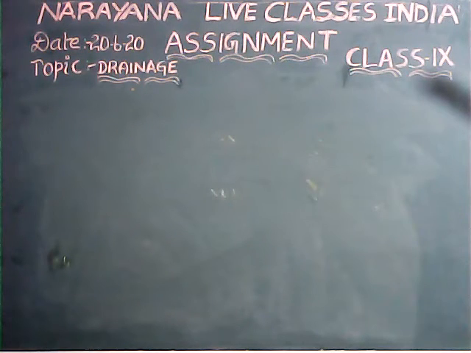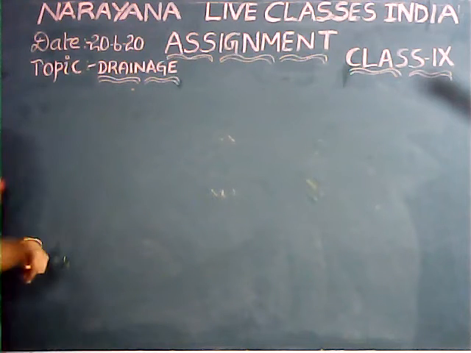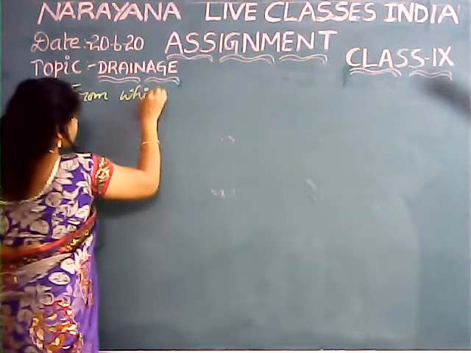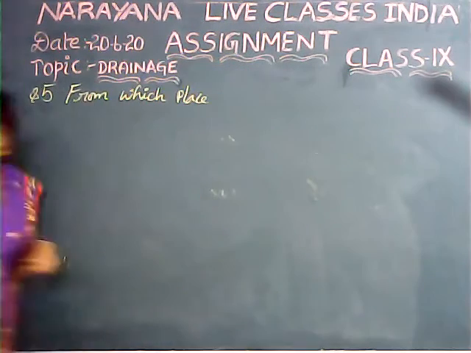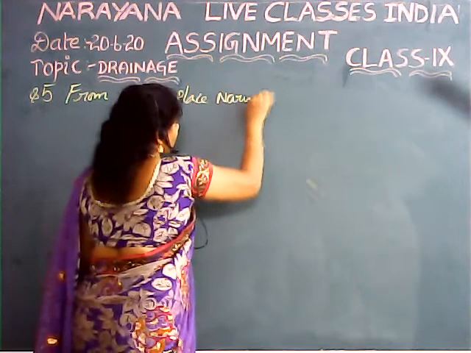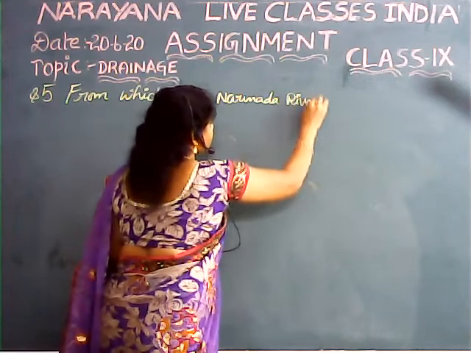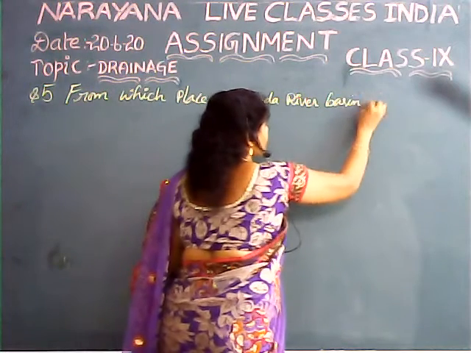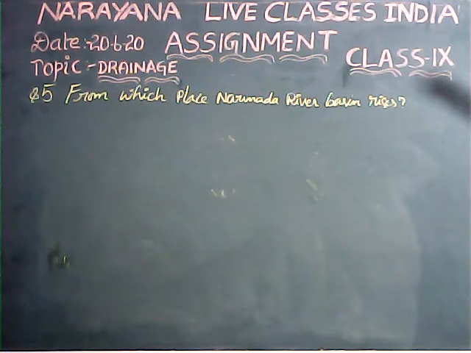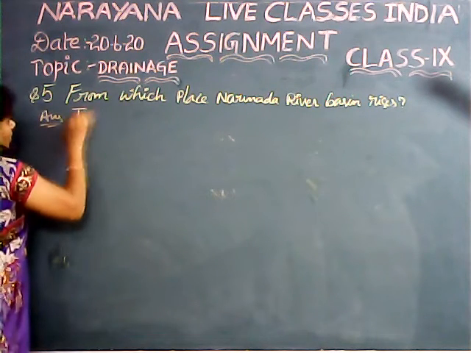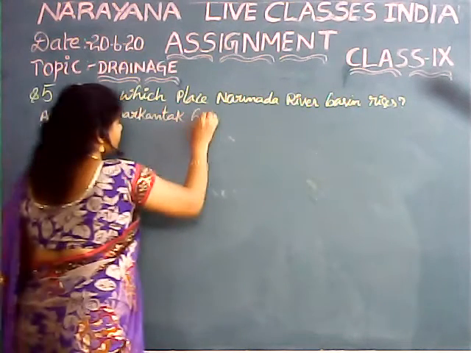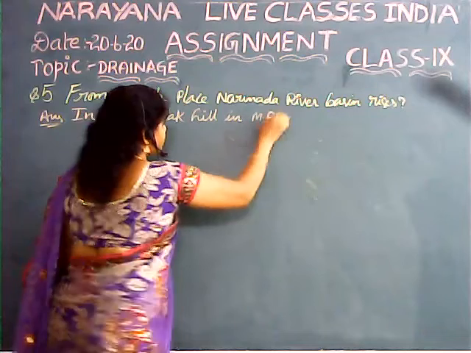Then the fifth question is: from which place does the Narmada river basin rise? The answer is in the Amarkantak Hills in Madhya Pradesh state.